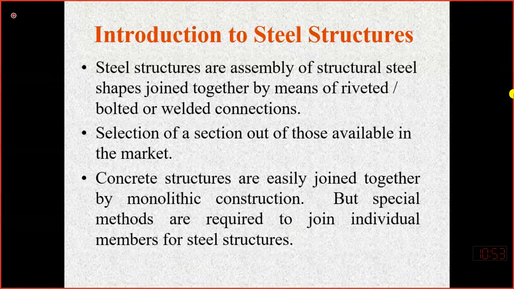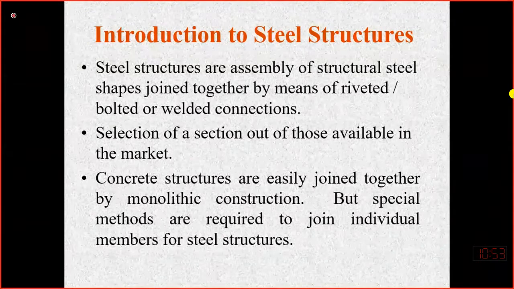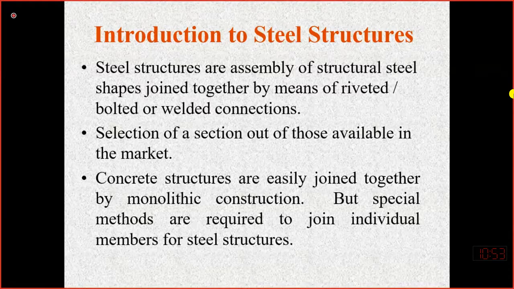The slab is capable of resisting the load, meaning the slab is not being deformed or deflected due to load. This is the first concept: it should be stable. And then the slab transfers the load to another line element, which is the beam. The beam also carries this load from the slab safely, and then transfers the load to the column. The column is also capable of resisting the load safely, without being deformed. And then it transfers the load to the foundation, and from the foundation the load goes to the ground.